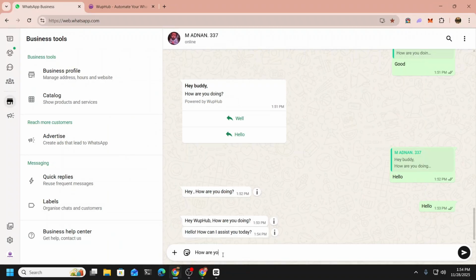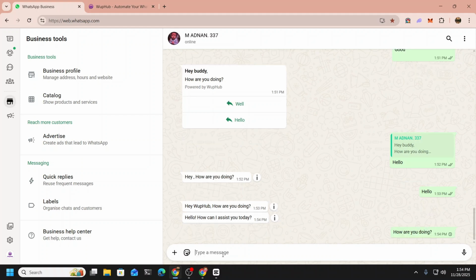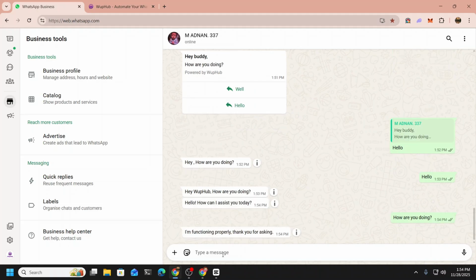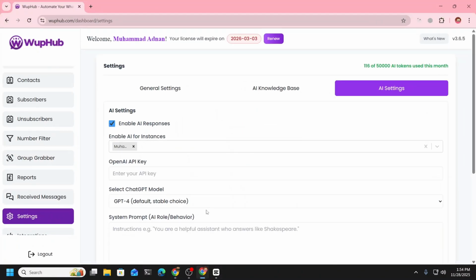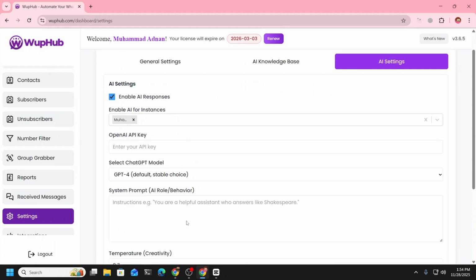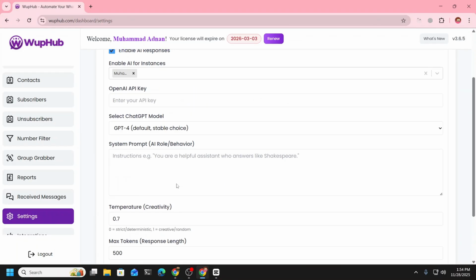So for example, any question that you ask, the AI will respond I'm functioning properly, because it doesn't have any knowledge base at the moment. So it is just responding automatically. When you add your knowledge base here and instructions and everything, then it is going to respond from there. So that's all for today.